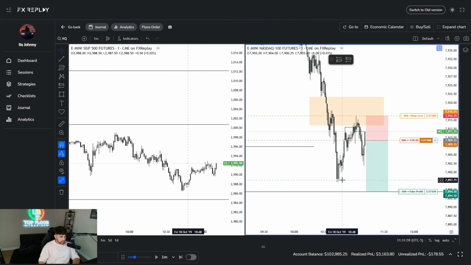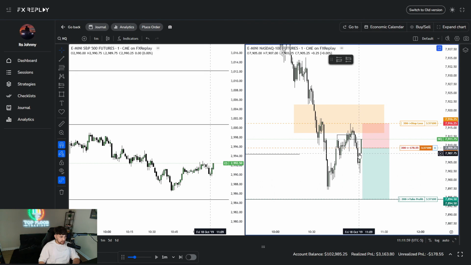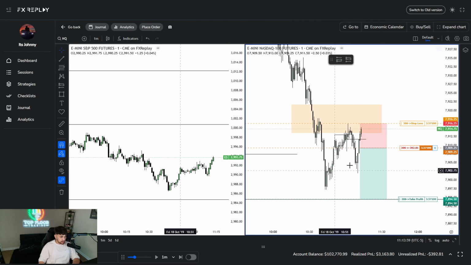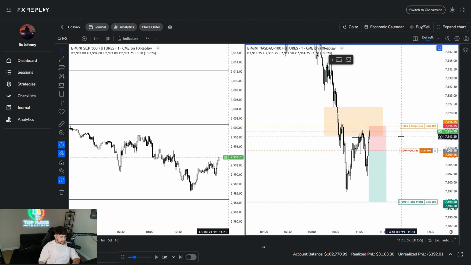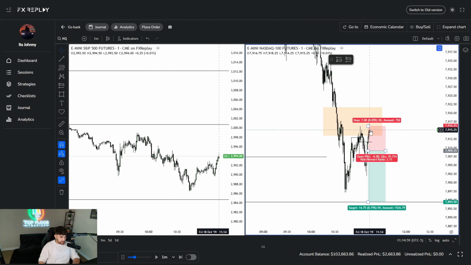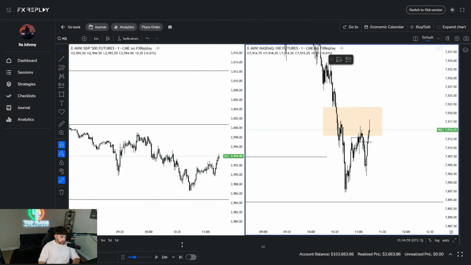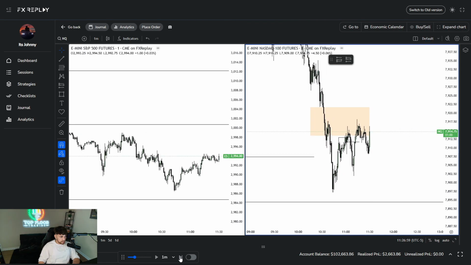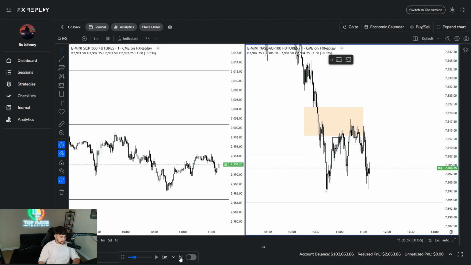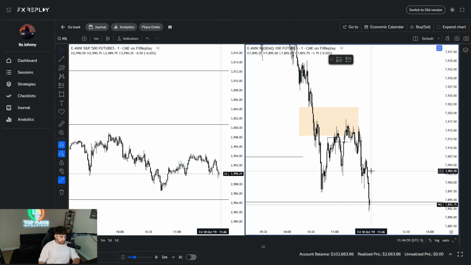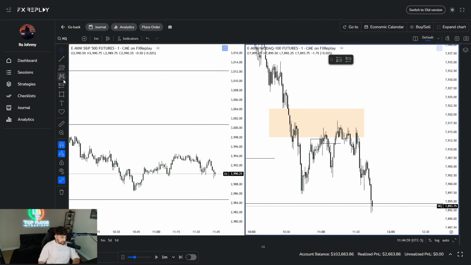So nice displacement. I would have liked to have seen the fair value gap hold right here. But it looks like we're coming back up to the CISD here. And it looks like we might get stopped out right here. And stopped out right there. Yep. So 11:14. Okay, so let's fast forward this and it drops there. Yep. All right, so it came back up to sweep this little internal high right there.